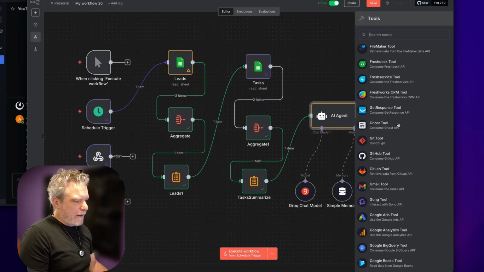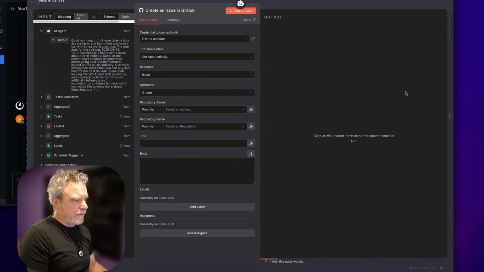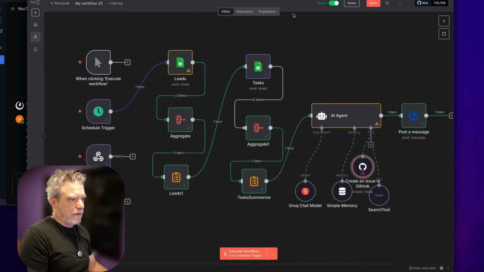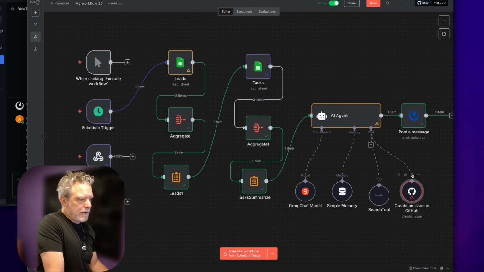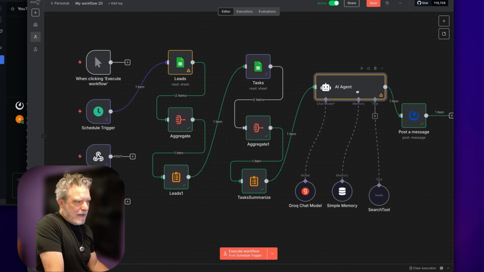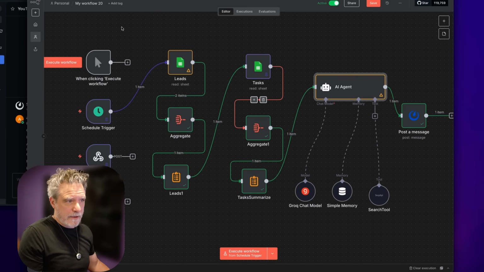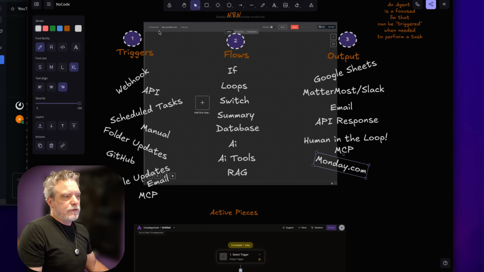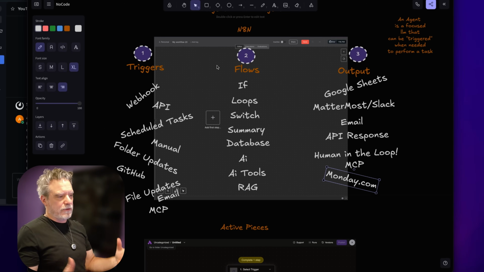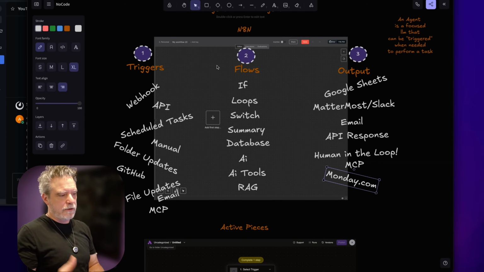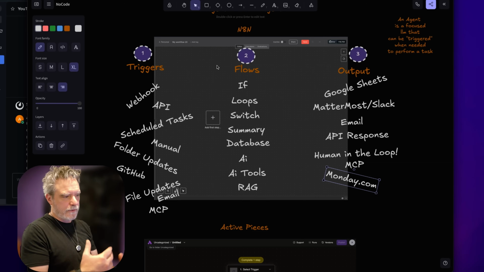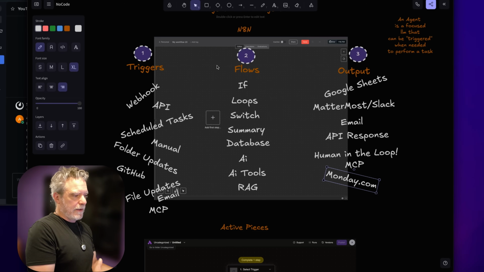Now, we could even push something into GitHub for us, right? So we can do stuff with GitHub. So you can see the amount of things this AI agent could decide to do with the context you give it is just wide open at that point for you to just quickly build things without code. So again, hopefully this gives you a sense of how to approach this. Your triggers, your flows where you do stuff with the data, and then outputting it.